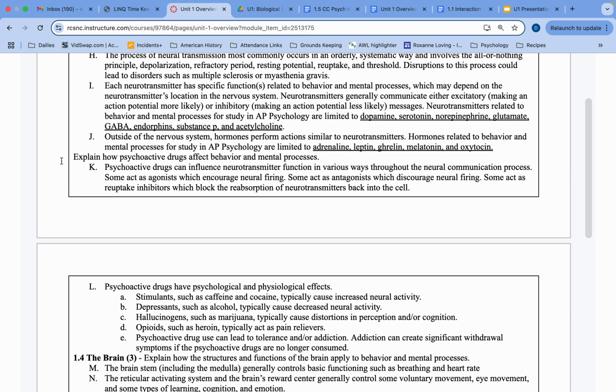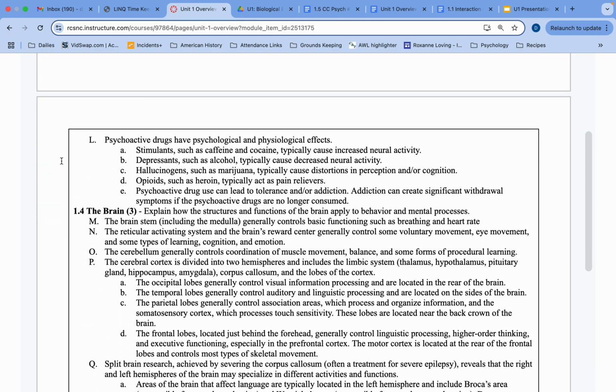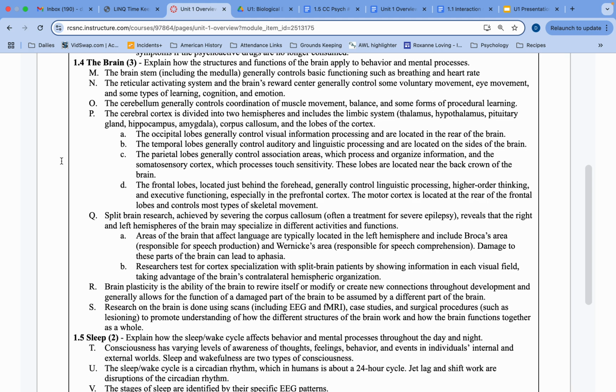And we will also deal with psychoactive drugs, although I believe I have that paced out more to be in the brain section, the 3 days we have in the brain, but we'll definitely discuss various types of psychoactive drugs and their effect on the body. Again, 3 days in the brain for section 1.4. We got a couple big topics there.